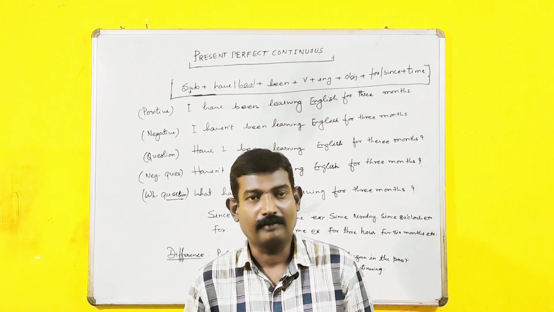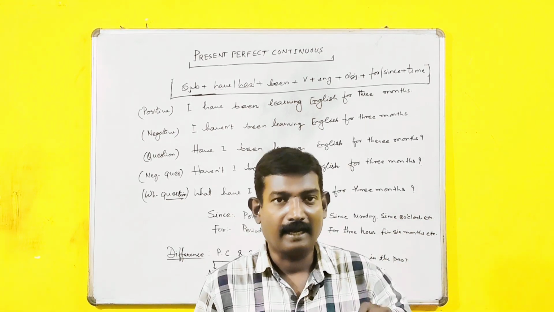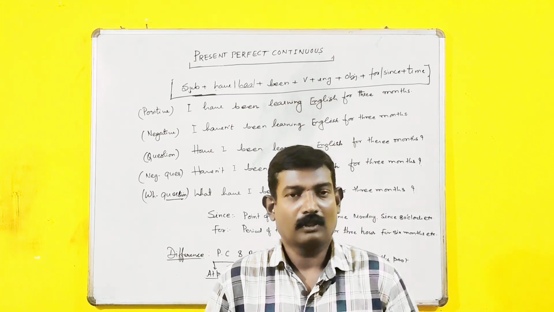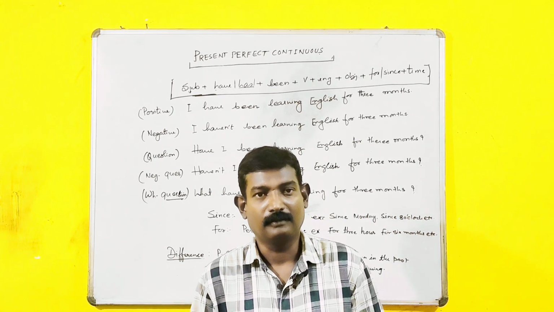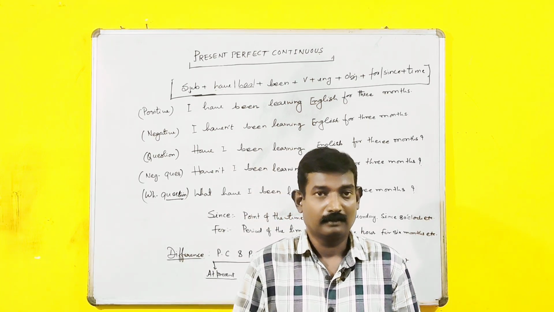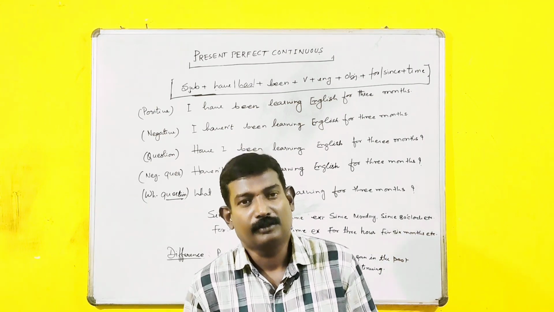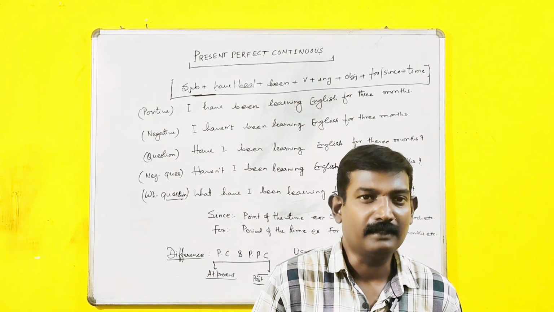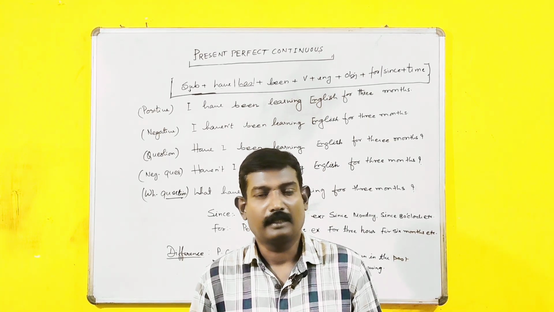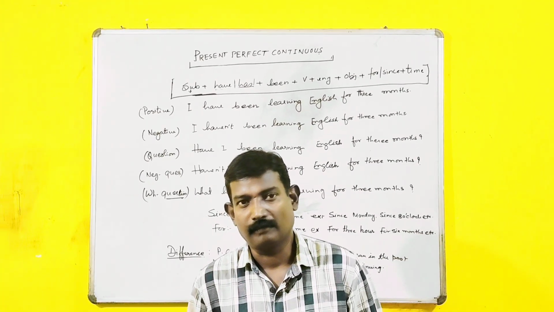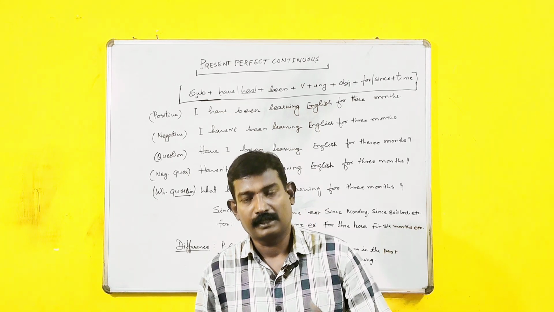As I started the video with two sentences, I am writing a letter and I have been writing a letter, most of the time they sound very similar, and while using them, especially at the time of speaking, we get confused. Should I use I have been writing or I am writing? Which one would be correct? And what are those situations where we should use present perfect continuous and present continuous?